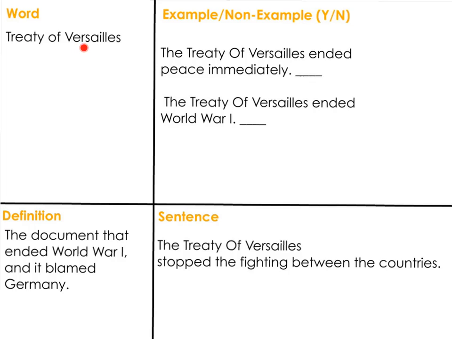Treaty of Versailles. Treaty of Versailles. Let's look at the definition. The document that ended World War I, and it blamed Germany. The Treaty of Versailles stopped the fighting between the countries.